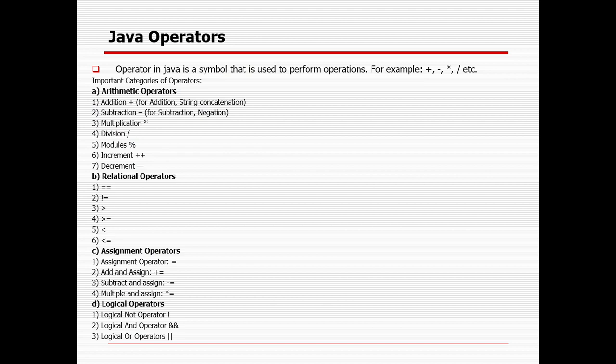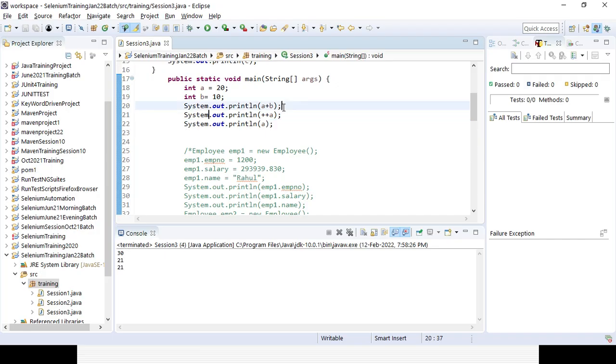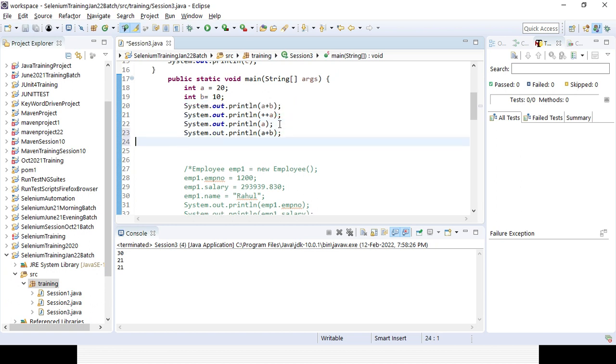Suppose you want to check whether something is greater or less, like that, you can check it. It will give you the boolean value true or false. Suppose say a equal to.